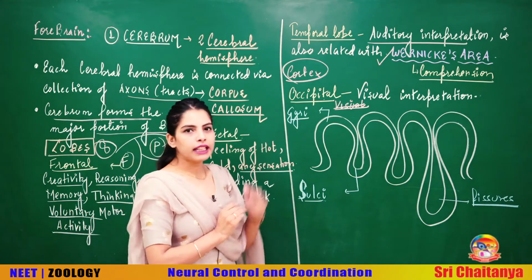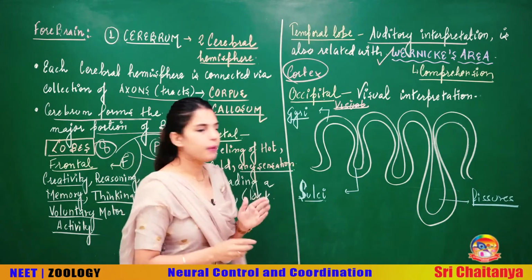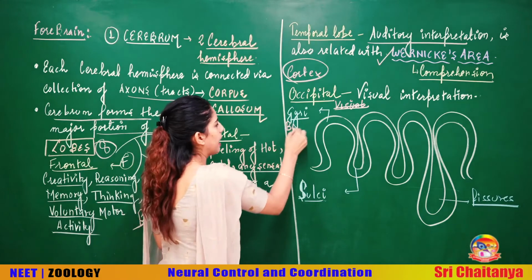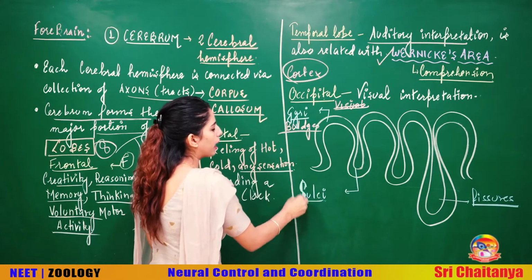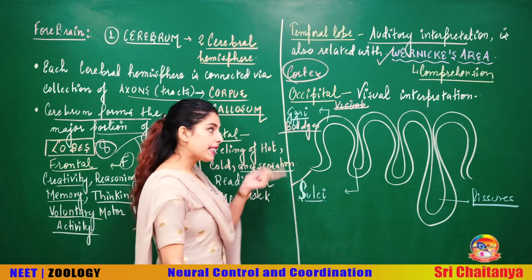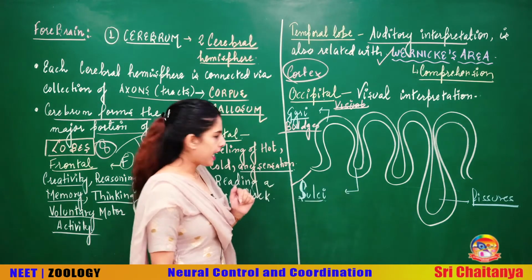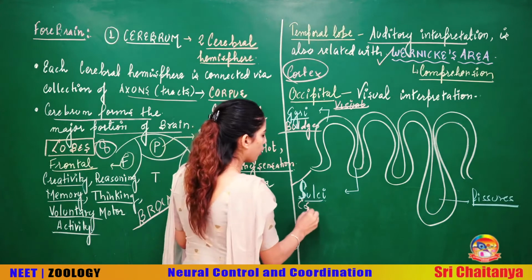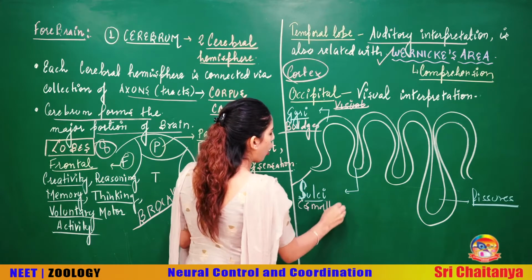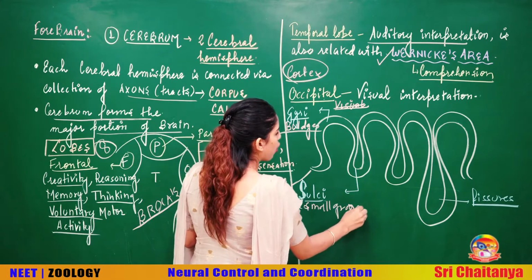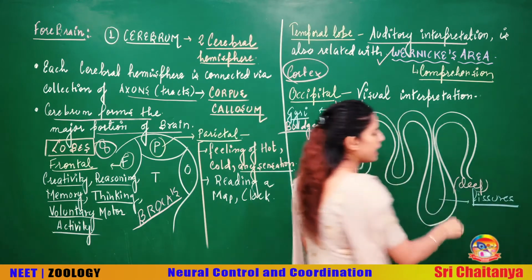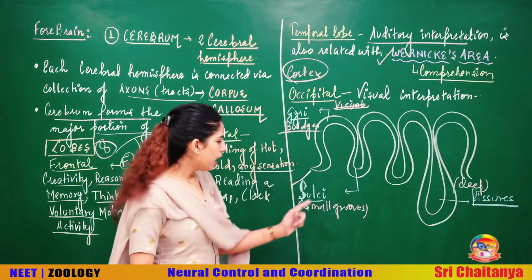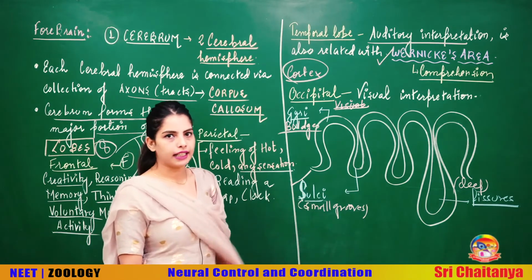But talking about this, do you see some bulges here? The bulges are called the gyri. Gyri are the bulges that you see, and the grooves that you see are called sulci. But there is something more which is called fissures. Actually, sulci are the small grooves, whereas when you talk about fissures, these are the deep grooves. Okay, if you see the deeper grooves, that is the fissure. If you see smaller grooves, that is your sulci.